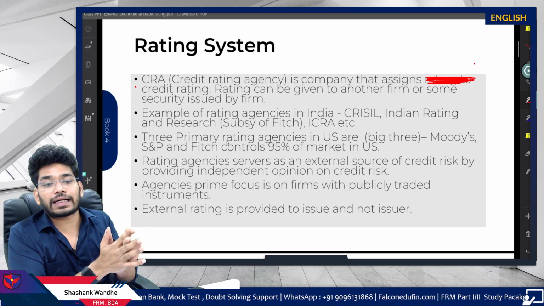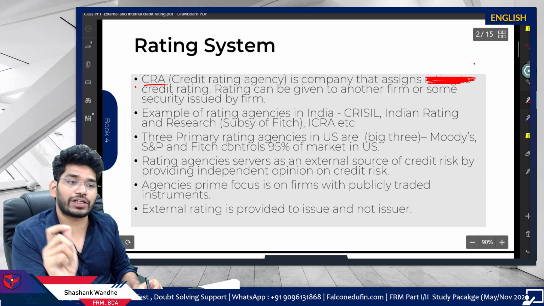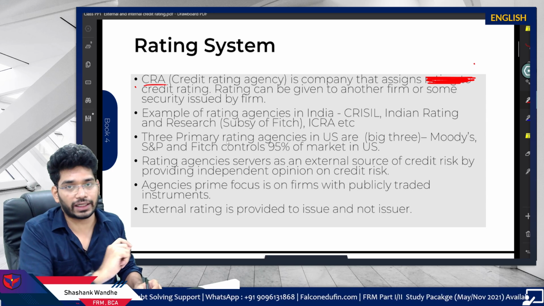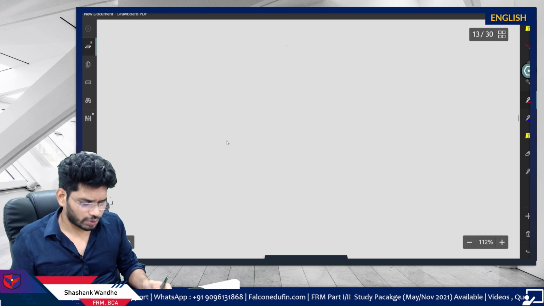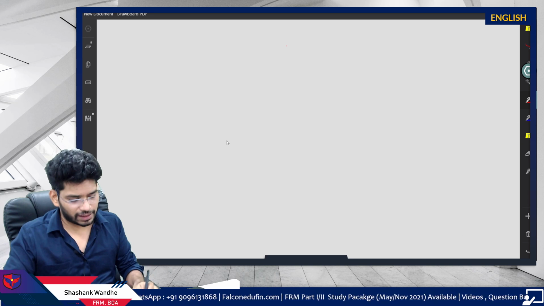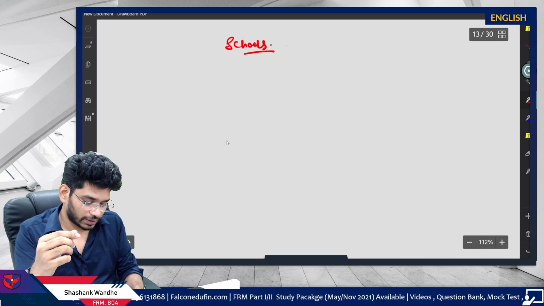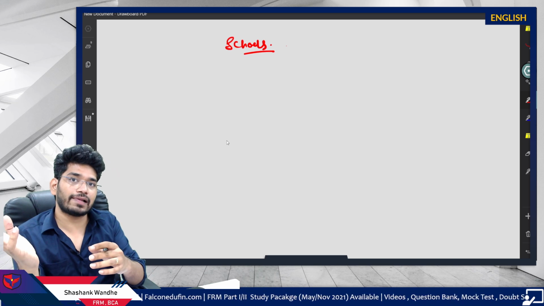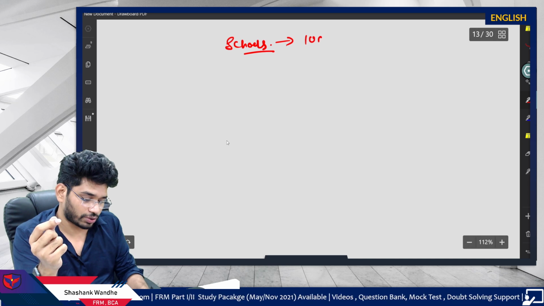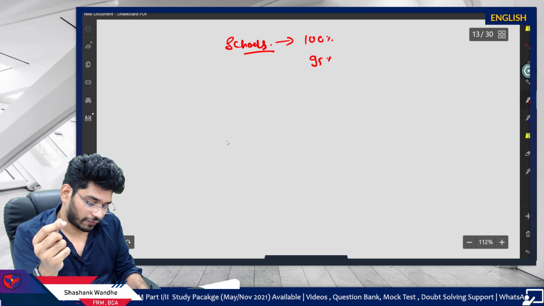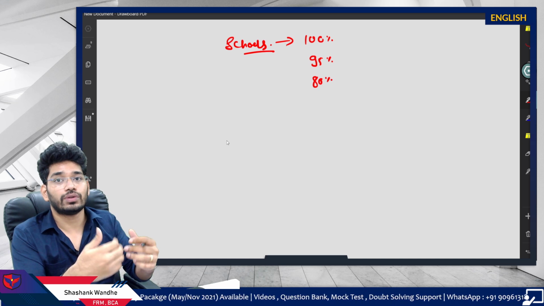So first of all, what is a rating system? Credit rating agencies, CRAs, are the agencies who assign the credit rating. Now the question is, what is a credit rating? Just take the example of students. In schools we have a grading system in class, right? Previously it was a percentage system, so once you passed the exam, your result used to show like 100%, 95%, 80%. Now it has changed to a grading system.